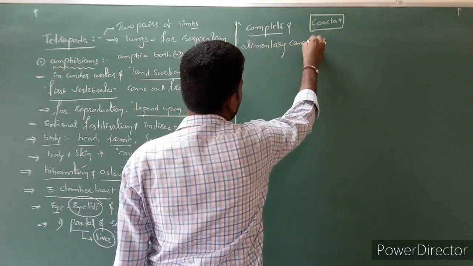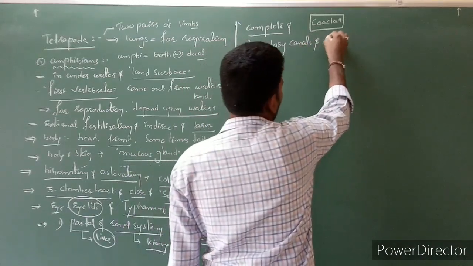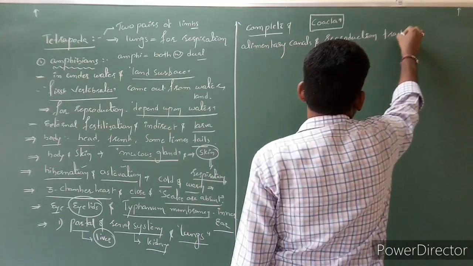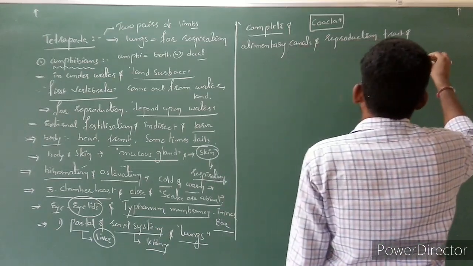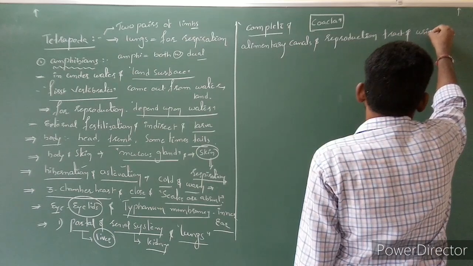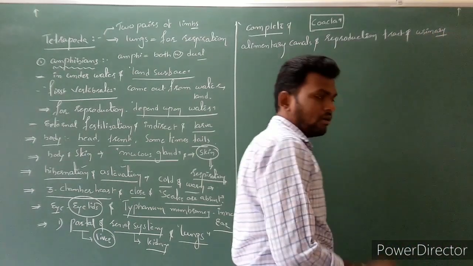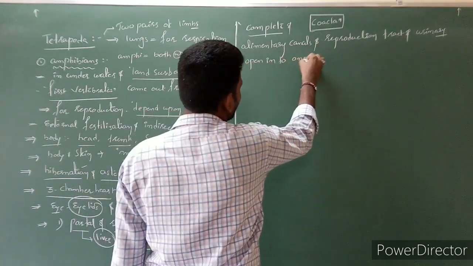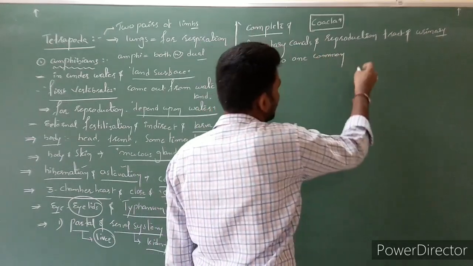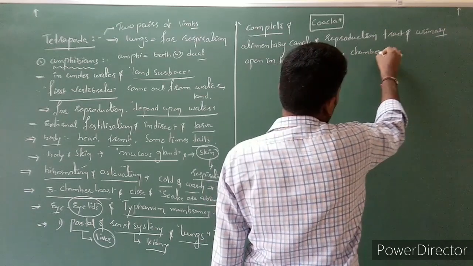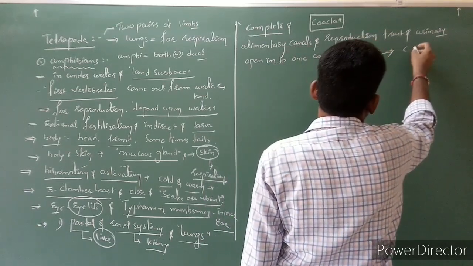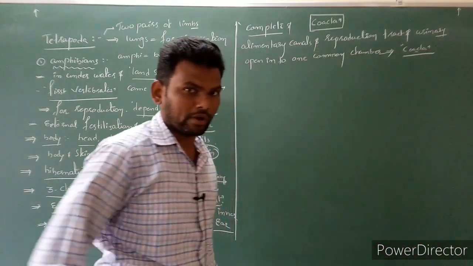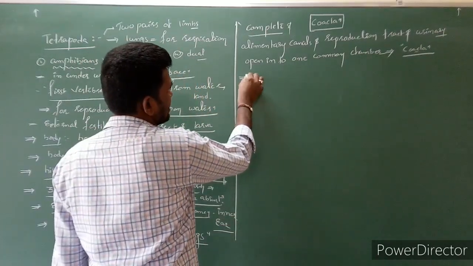What we have to write here? Alimentary canal as well as reproductive tract as well as urinary tract, these all open into one common chamber that is called what? Cloaca. Next, sexes